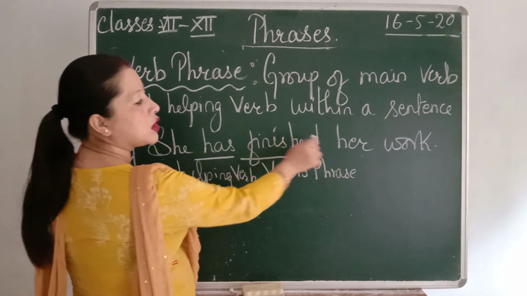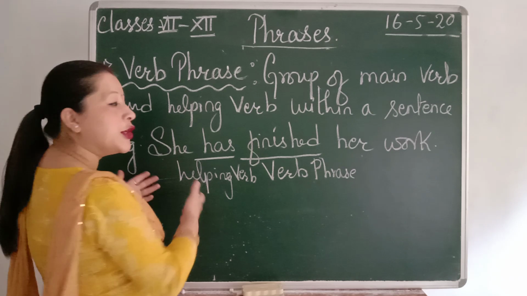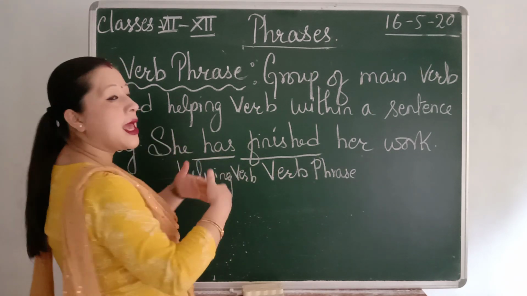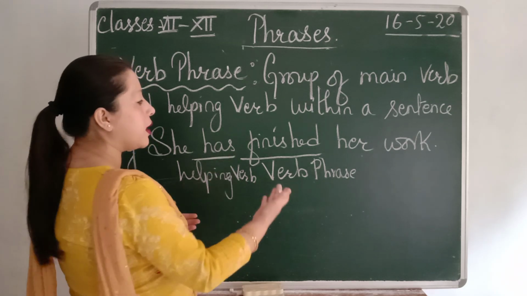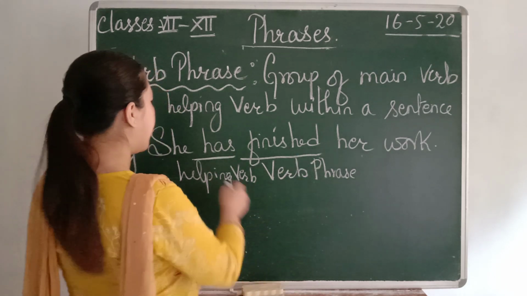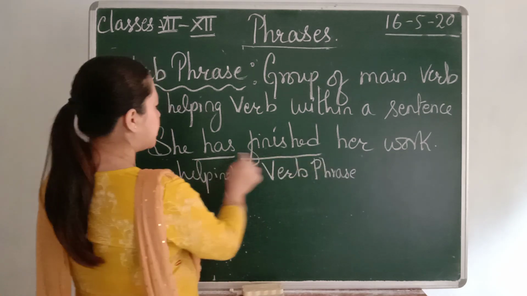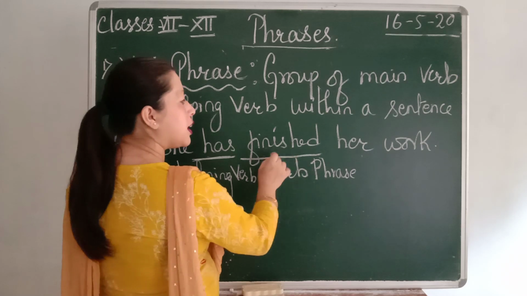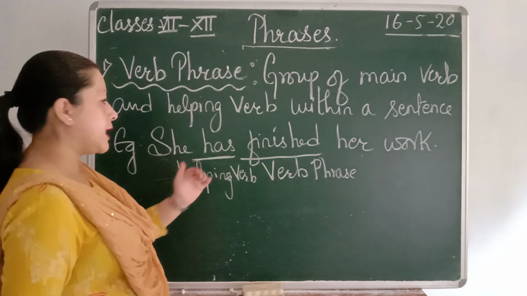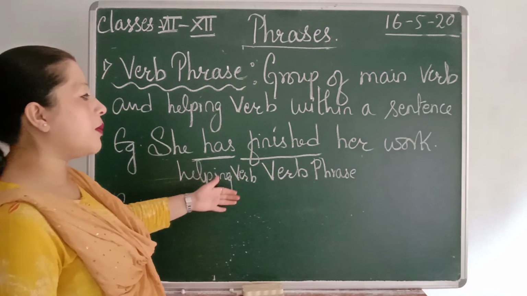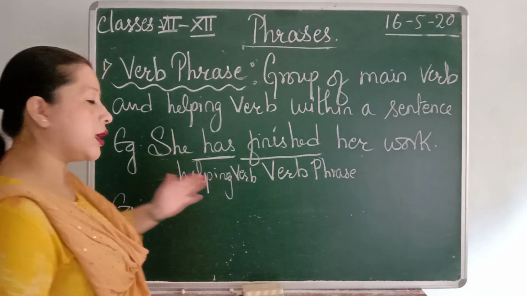She has finished her work. This is a complete sentence. In this sentence you find has. It is a helping word because has is helping the verb phrase to make the sentence complete. So this helping verb is helping the main verb to give a complete meaning to this sentence. She has finished her work. So has is a helping verb and finished is the main verb. So another example.